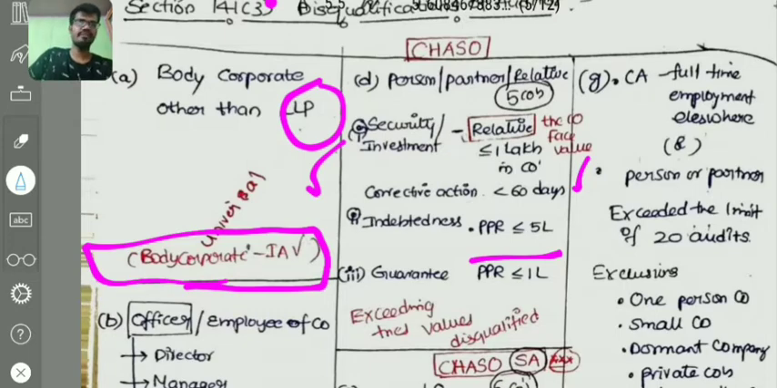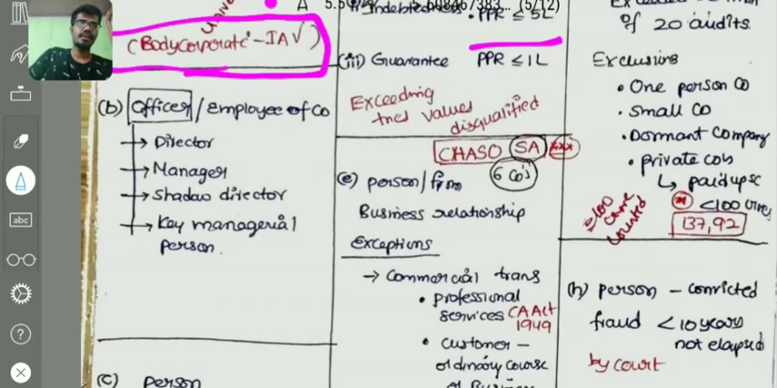Coming to our next point: a person or his firm, whether an individual or a firm, having a business relationship directly or indirectly with the CHASO SA companies. There are 6 companies in the business relationship point: the company, holding company, associate company, subsidiary company, other subsidiaries of the holding company, and SCA, which is very important, the subsidiary of the associate company. If any person has a business relationship with these 6 companies, then that person or firm is not eligible for appointment as an auditor, right?